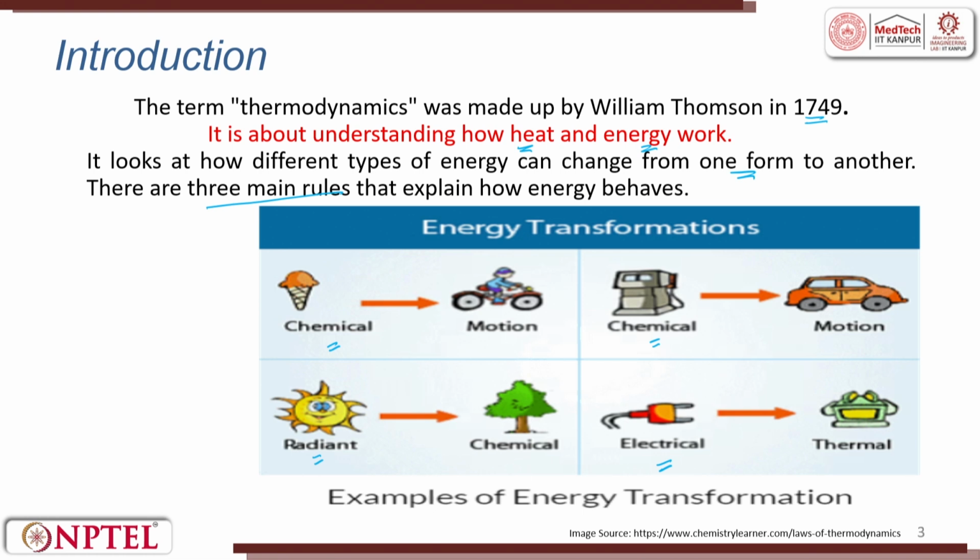We will see that. Here you look at radiation: the sun radiates, from this photosynthesis happens, and the tree tries to grow. Electric energy: you plug into a socket and you can see an induction furnace working, or an induction cooker, or a microwave working. Chemical energy is petroleum. When it is put into a car, it gets activated by a spark plug or some other thermal source. So, there is combustion happening. Based on the combustion, the heat is converted into mechanical energy and then the car moves, right.